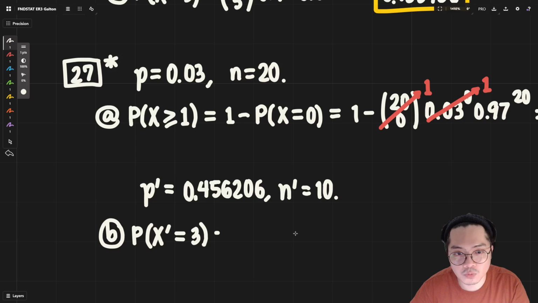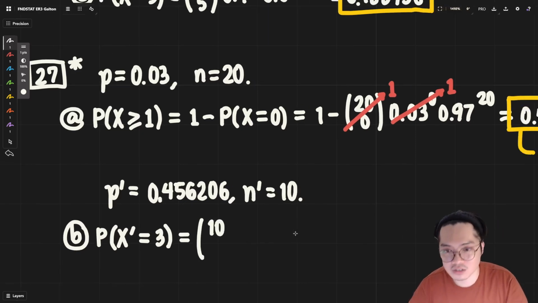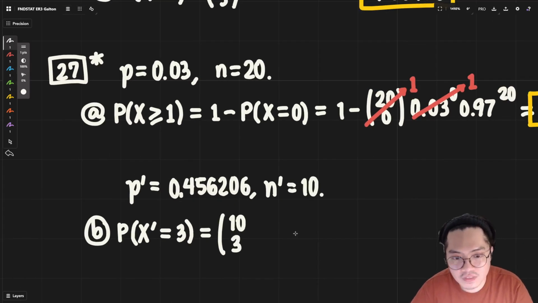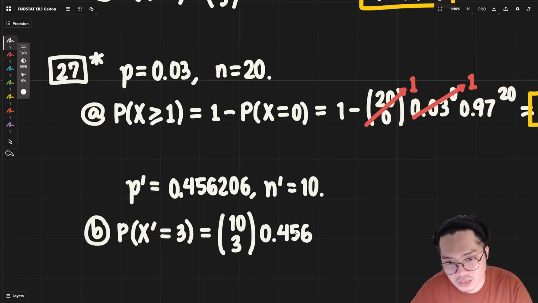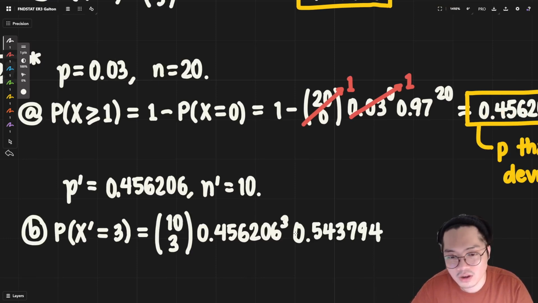So in this case, we are now changing our parameters. Instead of 20, we use 10 shipments. Instead of at least one, which makes our successes 0, in this case, we need 3 of these hits to happen. And we have 0.456206 raised to 3, and then times 0.543794 raised to 10 minus 3, which is 7.